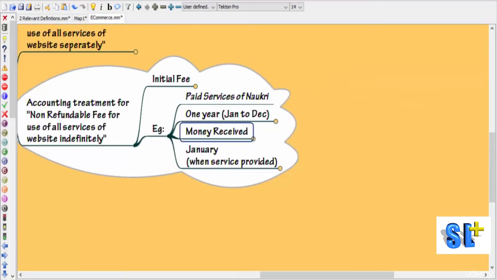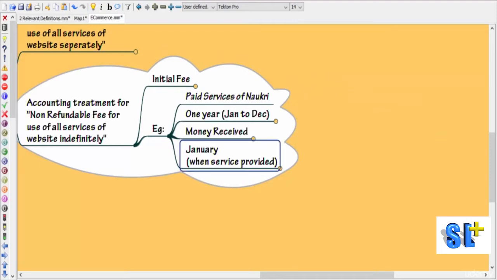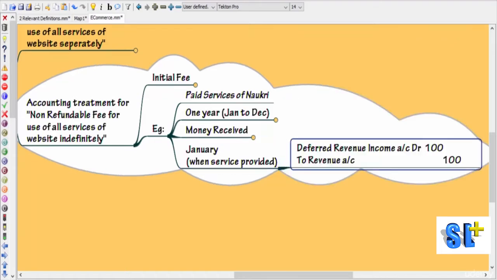Fine. Let's say in the month of January you are providing service, say Naukri. So 1200 is received for 12 months. Then for the month of January, it's 1200 divided by 12 months multiplied by 1 month. So for 1 month it is 100. For that 100, revenue should be recognized. So already you have credited the deferred revenue income account, so let us debit that by 100, and now only we are crediting the revenue by 100.